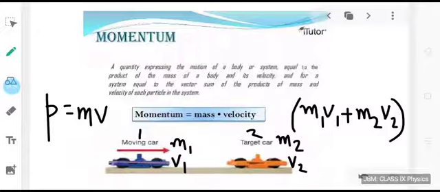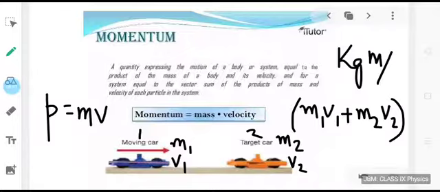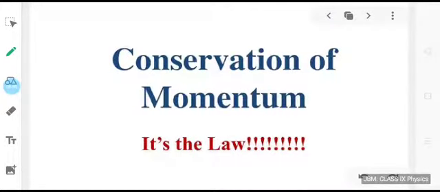So in this manner we can find the momentum. I hope you also remember the SI unit for momentum. The SI unit is kg meter per second. So now we can understand the law of conservation of momentum.